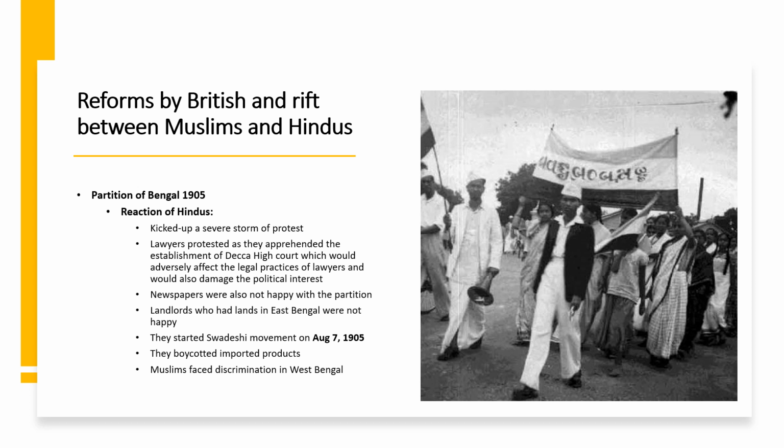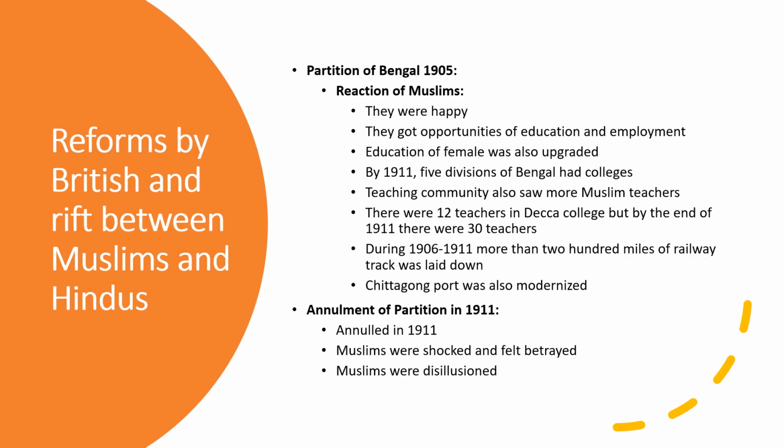Muslims started facing discrimination in West Bengal, and they faced the worst time of their lifetime in Bengal. They were oppressed there, and this was the reaction of Hindus in India on the partition of Bengal. Now let's see how Muslims reacted to the partition of Bengal. Muslims were actually happy. They got the opportunities of education and employment. East Bengal started developing. Education of females was also upgraded.